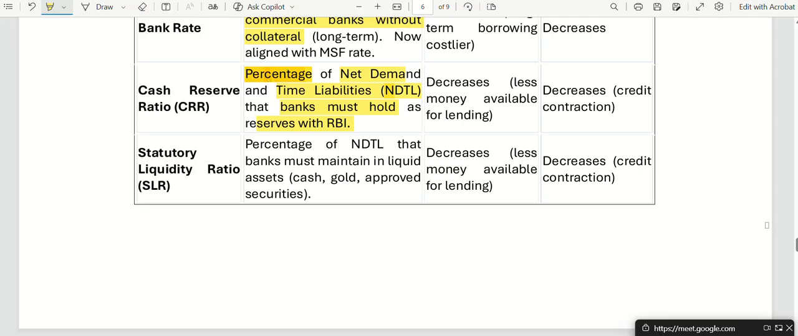Understanding? Fine? Any confusion on this? Yes, sir. Fine?